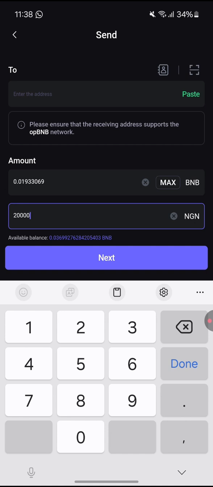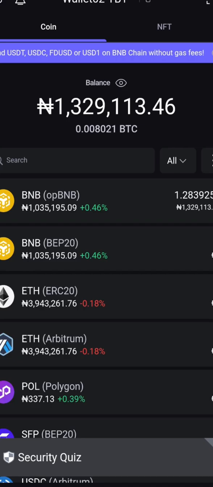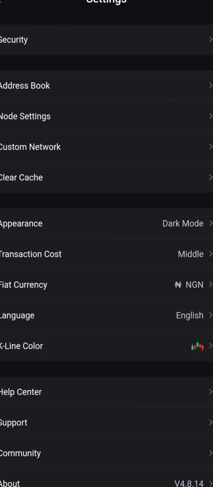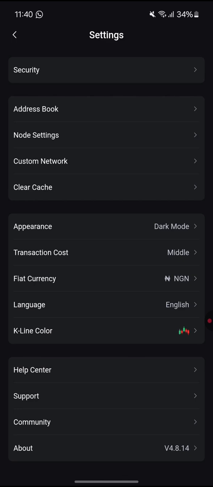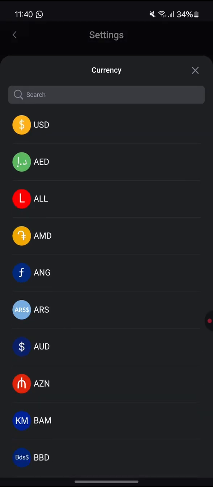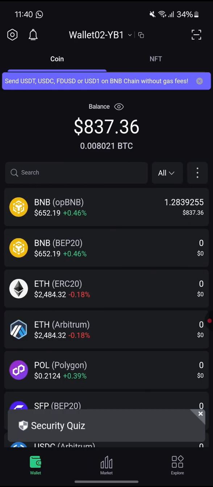If I want this money in dollars, maybe I want to withdraw like $10 or $15. Let's change it to dollar so that everybody can relate easily. Just click on this setting, click on this fiat currency, and change it to USDT. You can see that the money has changed to USDT. So click on this BNB.